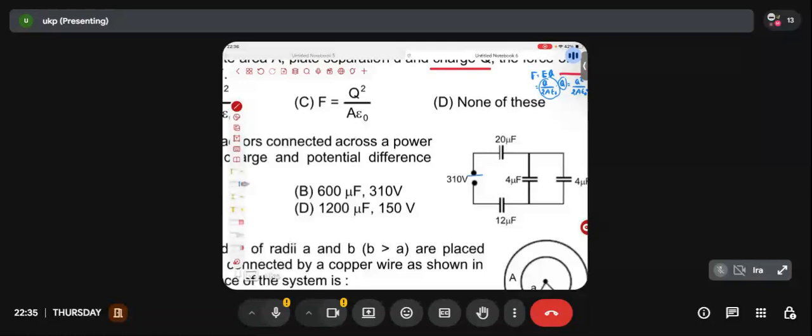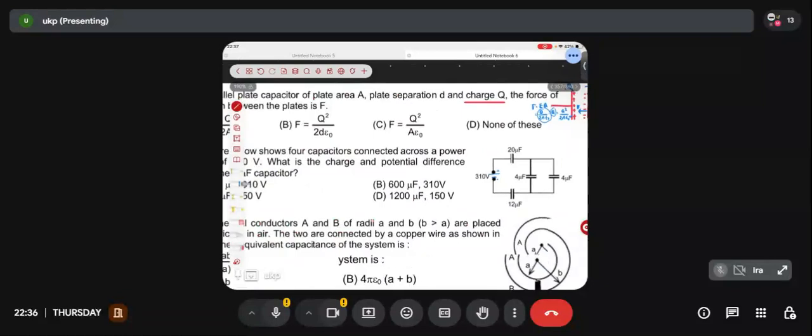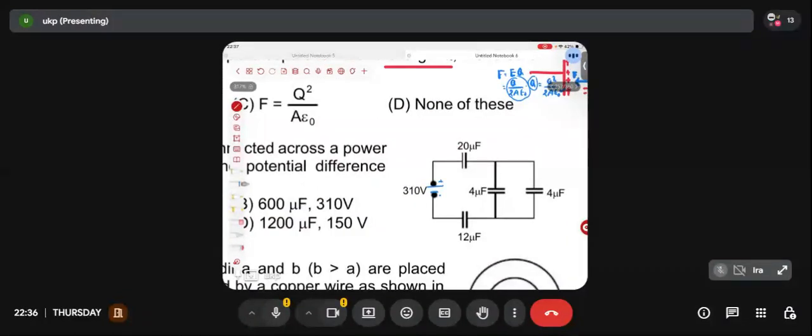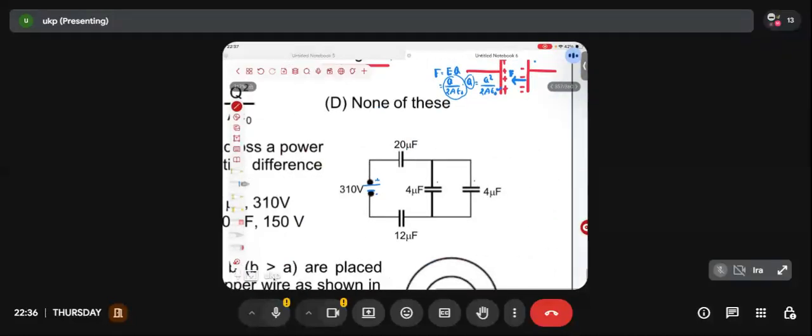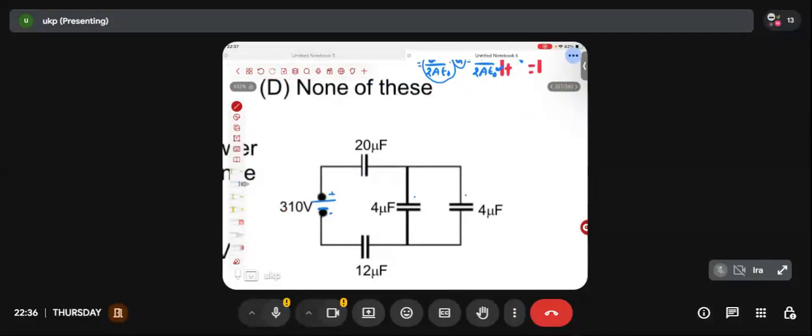Let me assume that the upper one is positively charged and the lower one is negatively charged. Clear? Anyone, any doubt up to this first? Is it clear? I can observe that two 4 microfarad capacitors are present in parallel. What is the equivalent of them? Since the 4 microfarad capacitors are present in parallel, what will be the equivalent of that? Will it be 8?